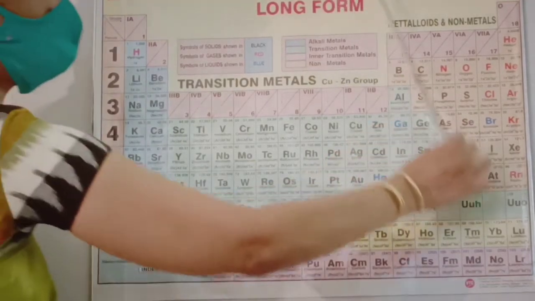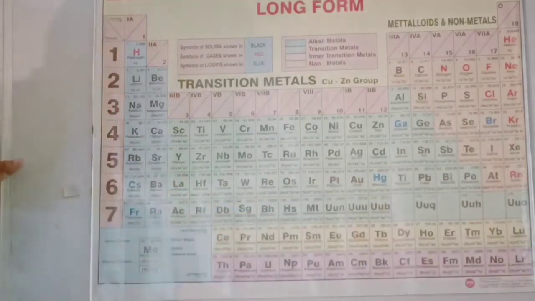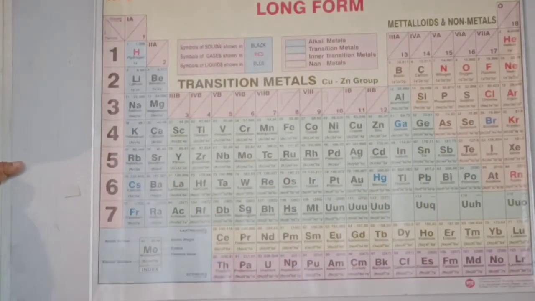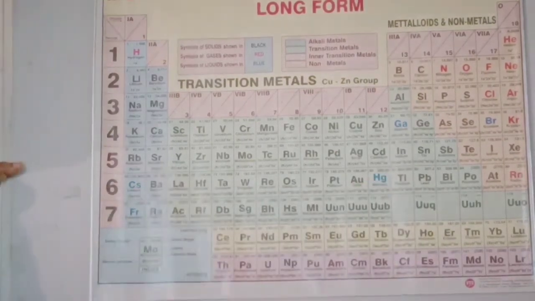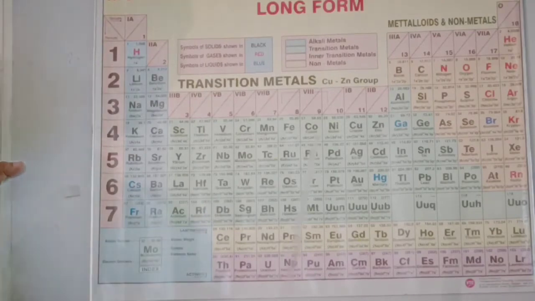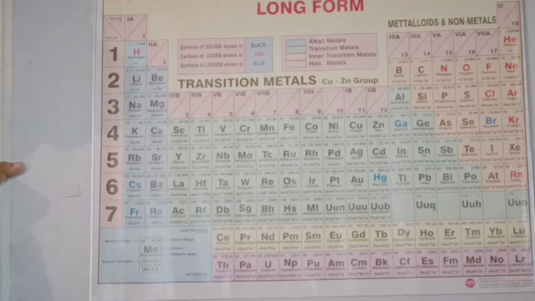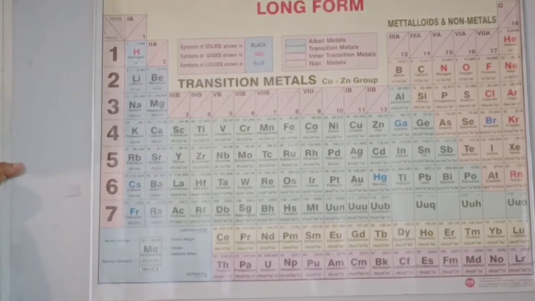Along the demarcation, boron, silicon, germanium, arsenic, etc. are metalloids, and all the elements to the left of that are metals. So you can see that metals are more in number. The elements to the right of it are non-metals, which are very few.